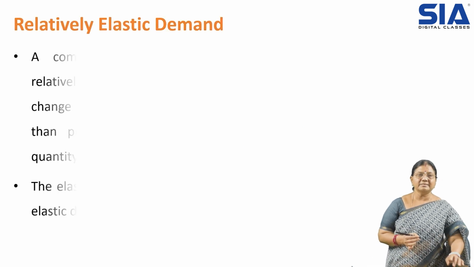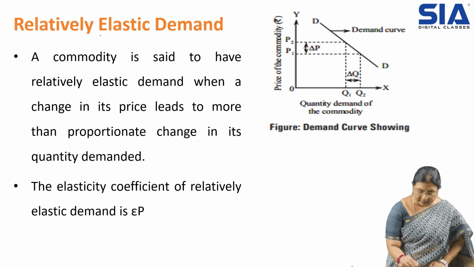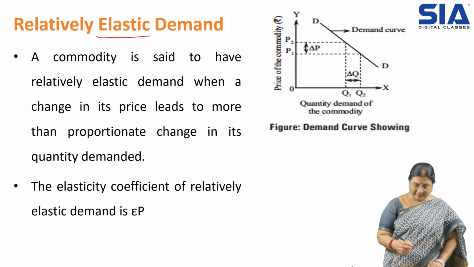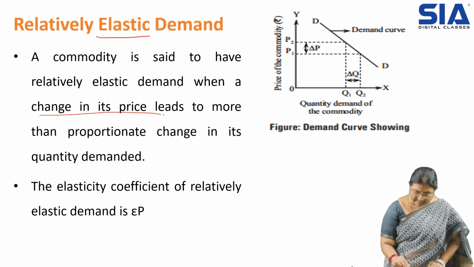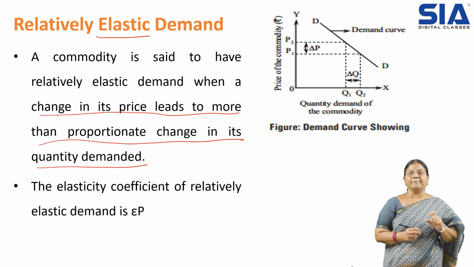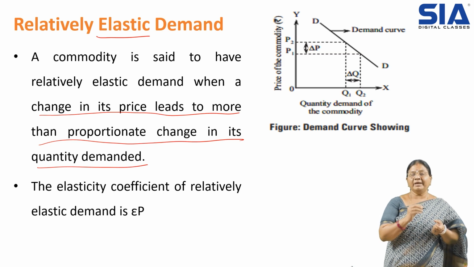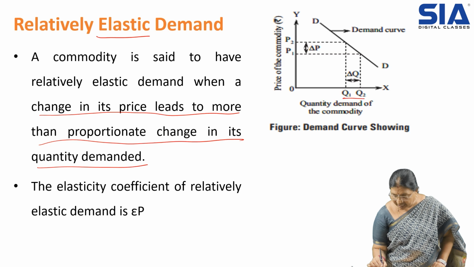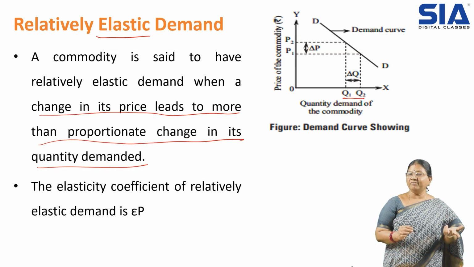The next one is relatively elastic demand. It is said to be relatively elastic when a change in the price leads to a more than proportionate change in the quantity demanded. When both changes are equal, we understood it is unitary elastic.